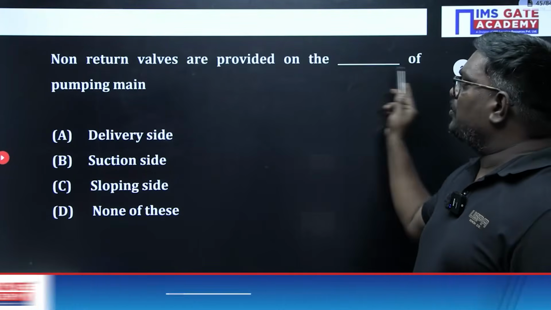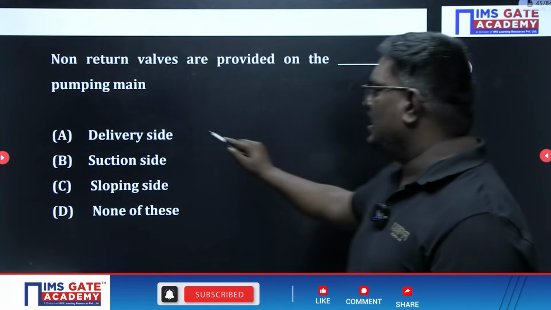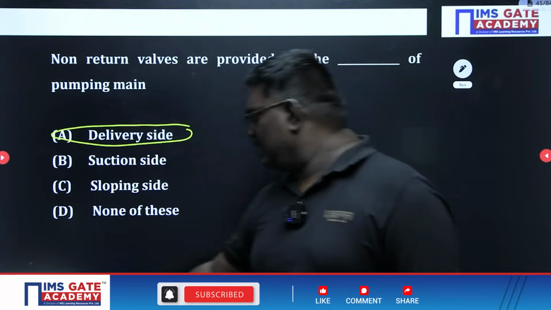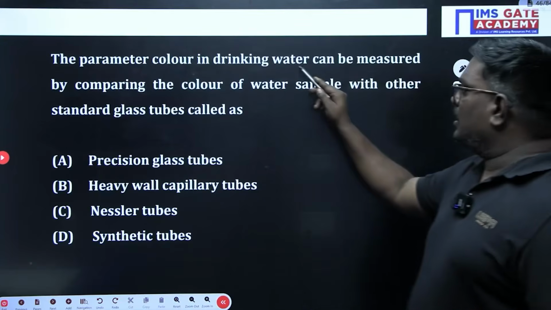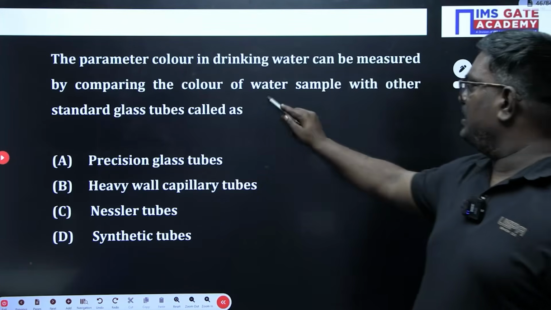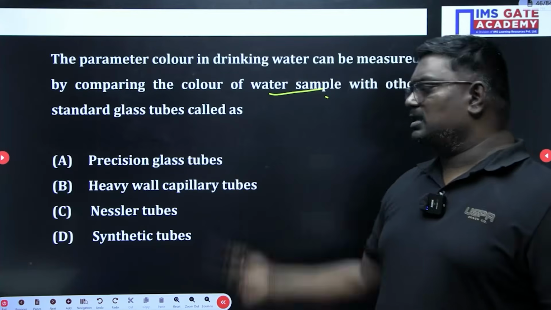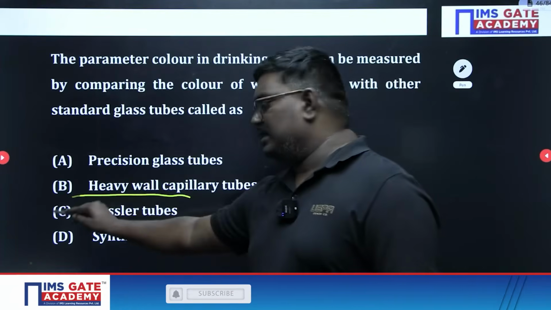No return walls are provided on which side? The answer is always the delivery side. The parameter color in drinking water can be measured by comparing the color of the water sample with the standards. This is a standard question, sir. Nessler tubes.